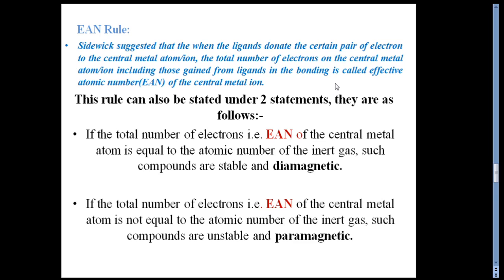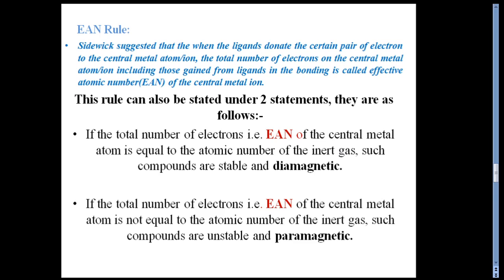But this rule can also be stated in two statements, and this is very important from the stability point of view and the complex nature point of view, meaning whether the complex is paramagnetic or diamagnetic.